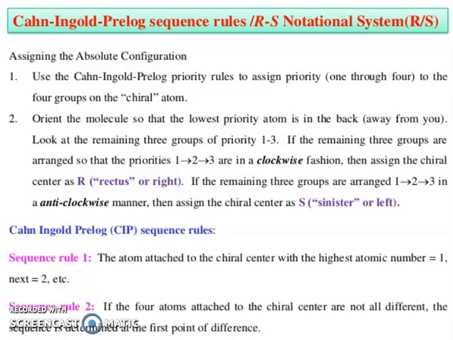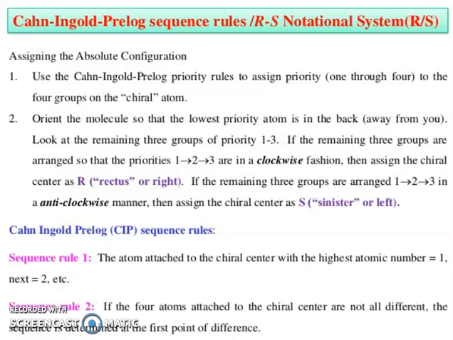If they are arranged in clockwise fashion, then assign the chiral center as R, rectus or right. If the remaining 3 groups are arranged 1 to 3 in anticlockwise manner, then assign the chiral center as S, sinister or left.